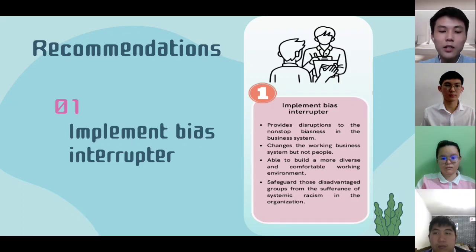By the implementation of bias interrupters, our company will be able to build a more diverse and comfortable working environment for our workers, and also provide protection to safeguard those disadvantaged groups from the suffering of systemic racism in the organization. That's all for the first recommendation. I'll pass it to Sharon.